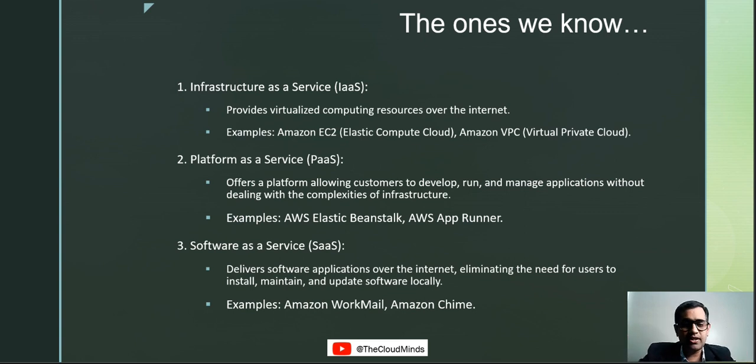So for example, here is Elastic Beanstalk, which takes care of infrastructure, deployment, and so on. You just have to provide it the code and the application. Rest everything will be taken care of and built for you using Elastic Beanstalk. And similar is the case with AWS App Runner as well.